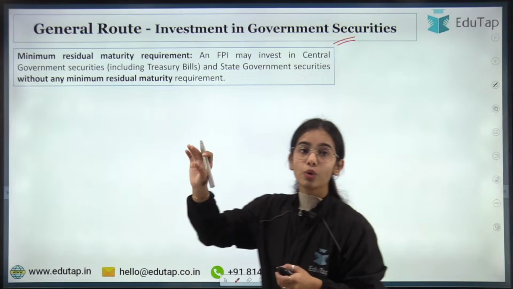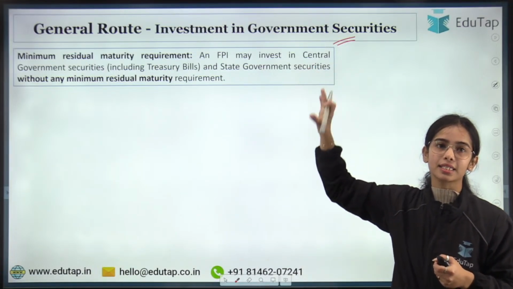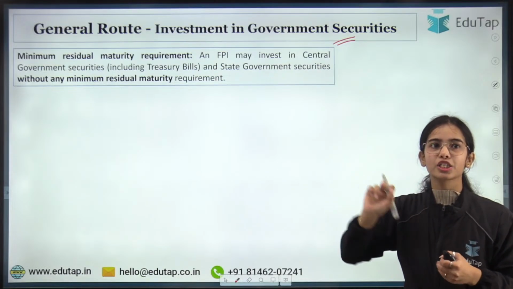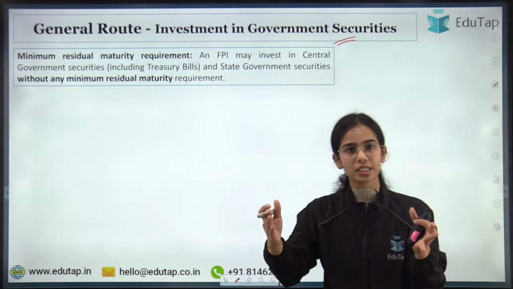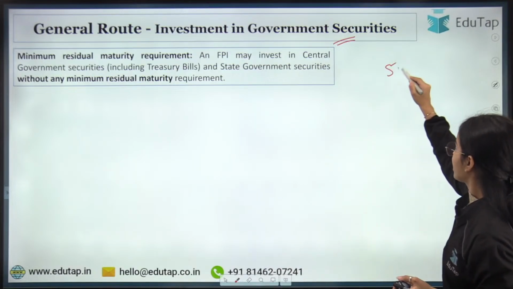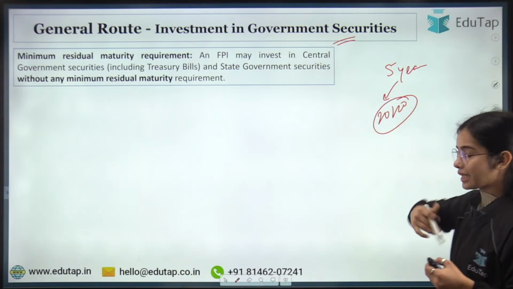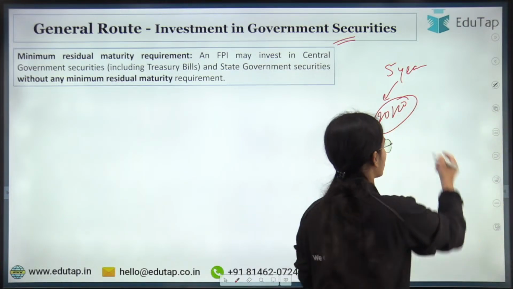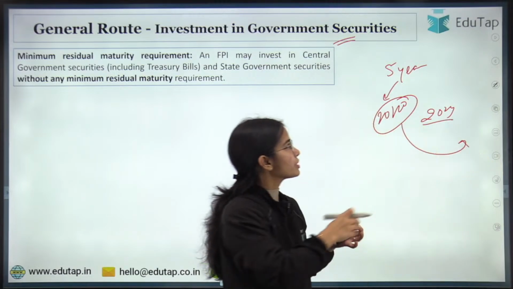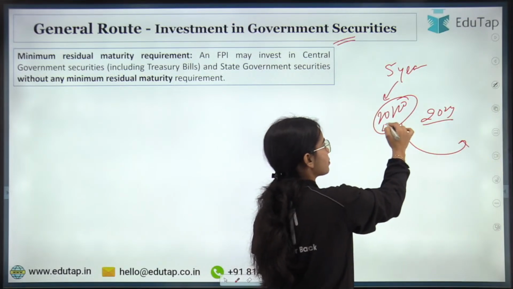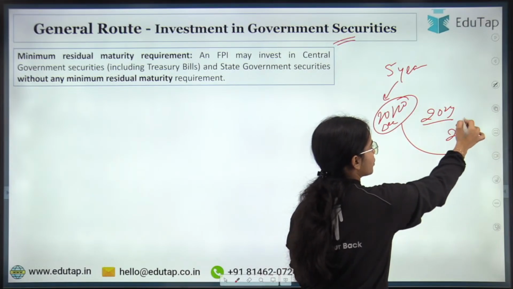Now, minimum investment in government securities through the general route has some limits. First, the minimum residual maturity requirement. Let's say the government security was of 5 years. It was released in December 2020, and let's say it is going to finish in December 2025.